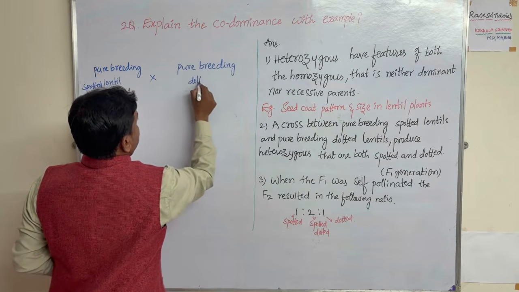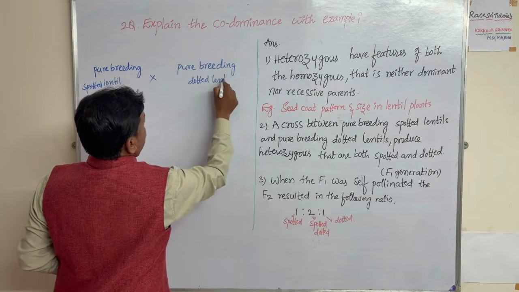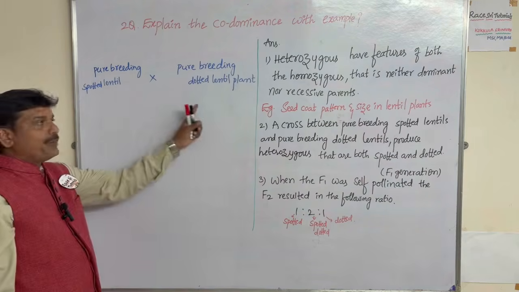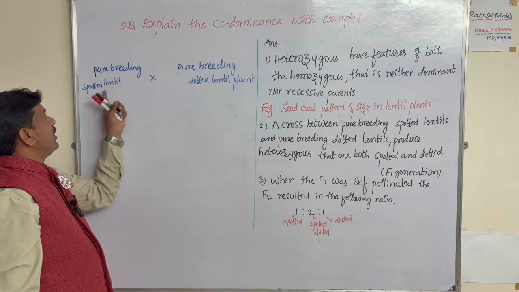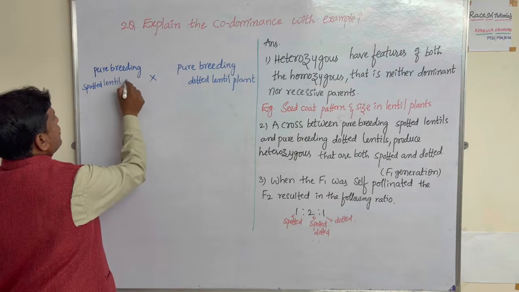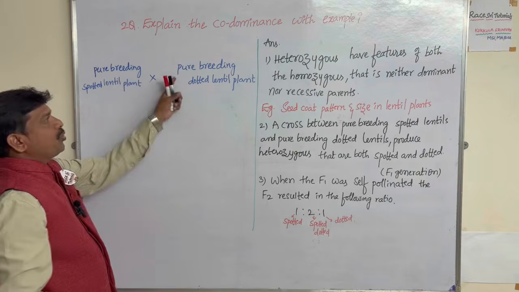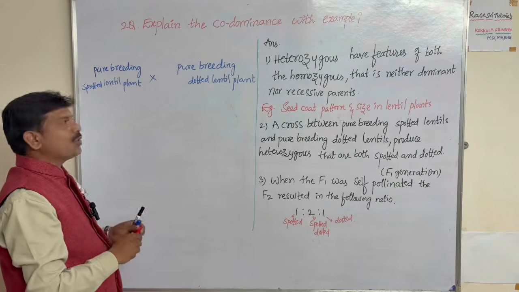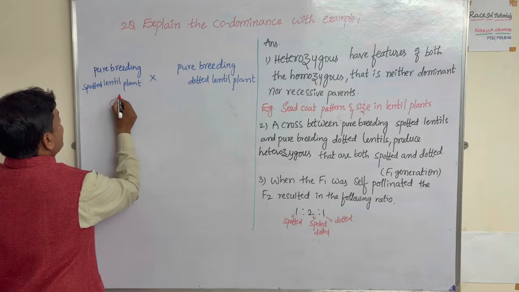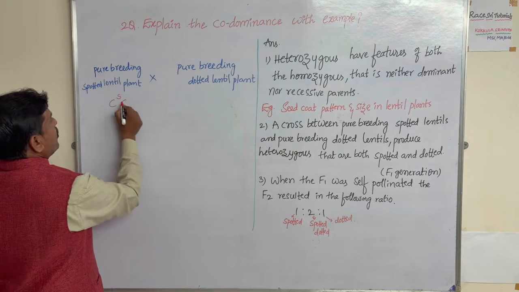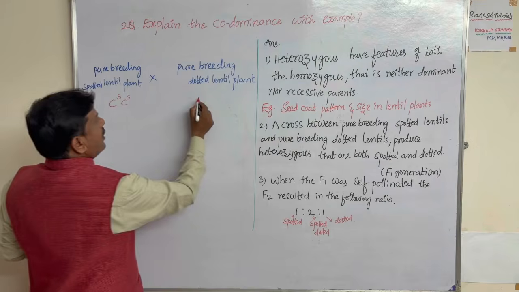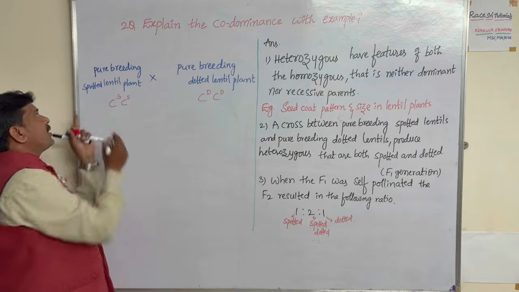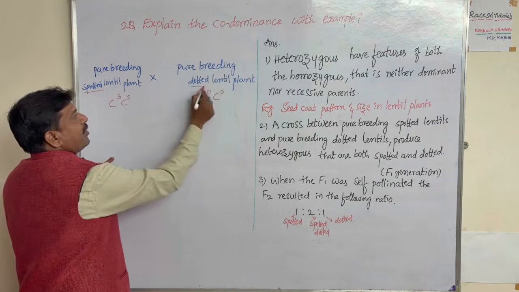Dotted lentil plants are there. So here, I took both types of parents. One is the pure breeding spotted lentil plant, and the other is the pure breeding dotted lentil plant. I'm crossing both characters: CS, where S means spotted, and CD, where D means dotted.